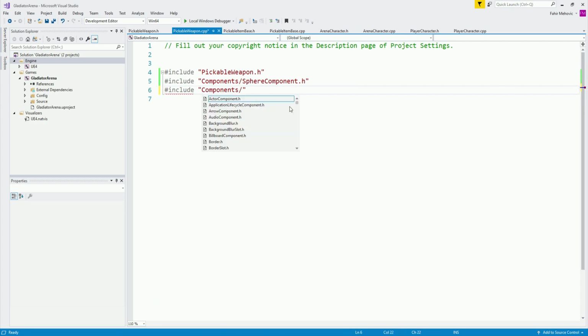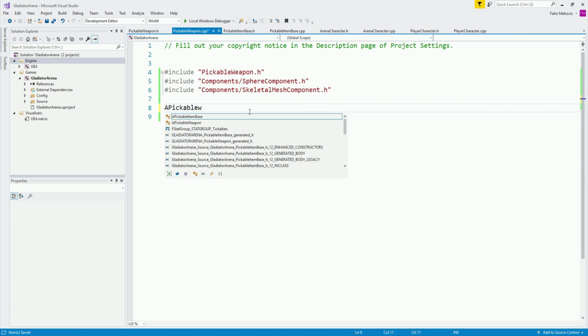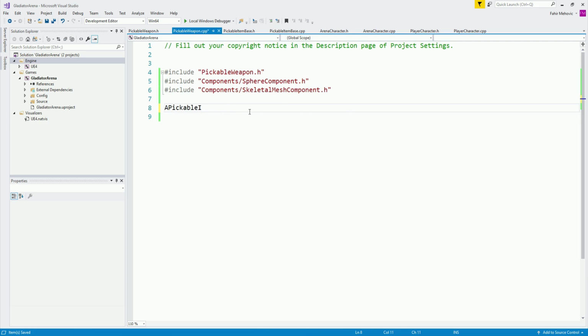This C++ and Unreal Engine are killing me. So we're also going to have a skeletal mesh component, and voila, there you go. So I'm going to declare our constructor over here. So it is going to be a pickable weapon base, not item. So a pickable weapon, colon, and over here we're going to have a pickable weapon like this, and this is going to be our constructor.